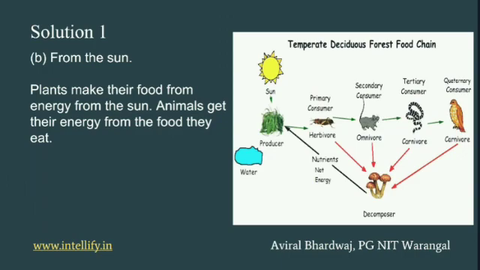We all know that plants make their food using energy from the sun. Animals get their energy from the food they eat. So the answer is sun. This question is also important, so go through it.